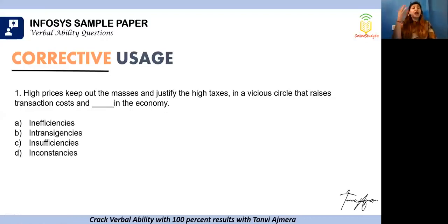So when we are talking about high prices, when we are talking about justification of the taxes, when we are saying that it's a vicious circle, we are definitely indicating towards a system which is not inadequate, which is not inconsistent, but something which is inefficient. So inefficiencies is the correct answer. But your homework will be to leave in the comment box the meaning of the word intransigencies, okay?